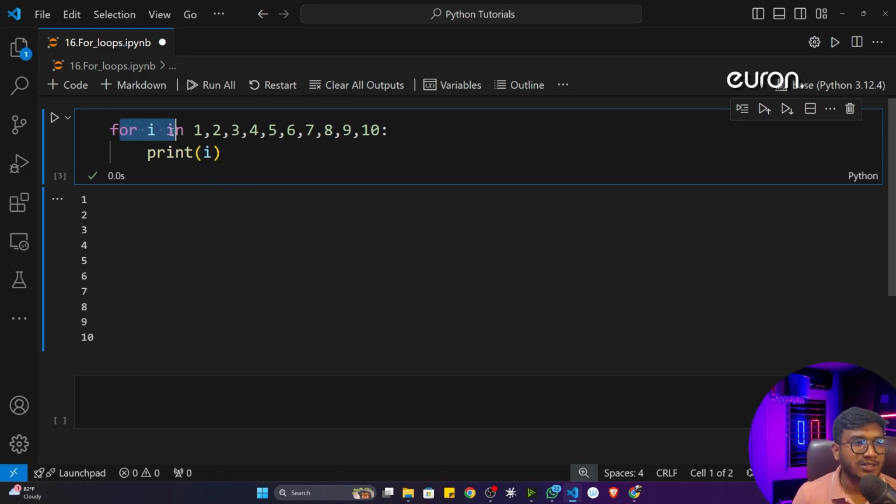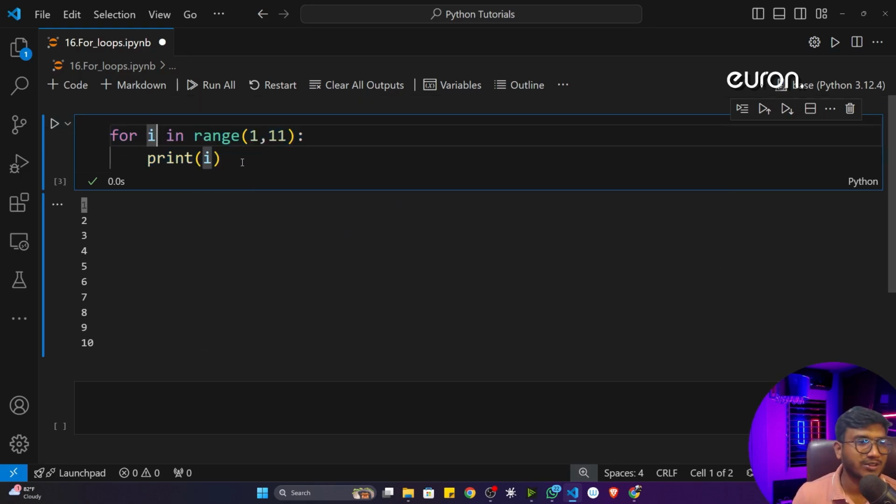That means whenever you are running this for loop, it is first of all picking 1, it is coming inside I, it is printing, then 2 comes inside I, it is printing, then 3 4 5 6 7 8 9 10 and so on. So this is the work of the range function. The range function is generating this index, and I'm able to print this index. I hope this part is clear, and this is the syntax of the for loop.